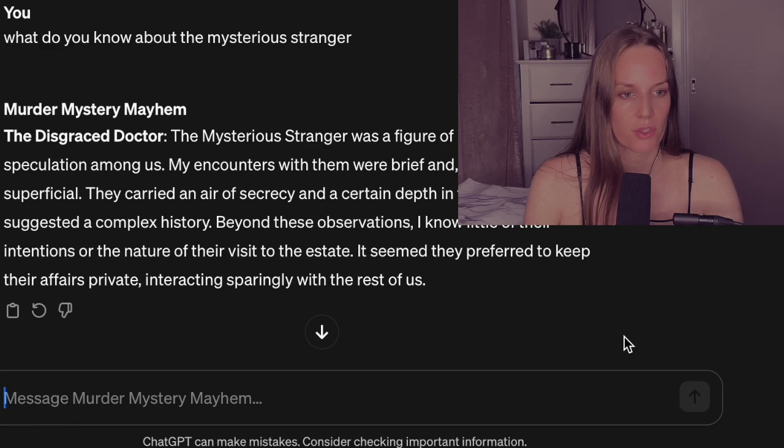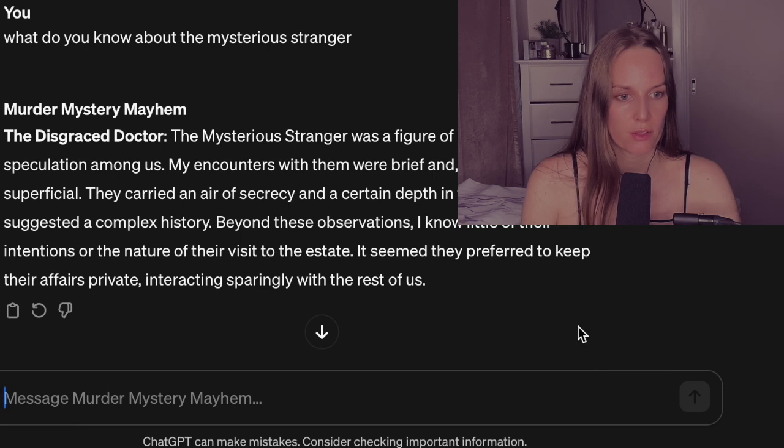The mysterious stranger was a figure of intrigue and speculation among us. My encounters with them were brief and, admittedly, somewhat superficial. They carried an air of secrecy and a certain depth in their demeanour that suggested a complex history. Beyond these observations, I know little of their intentions or the nature of their visit to the estate. It seemed they preferred to keep their affairs private, interacting sparingly with the rest of us.